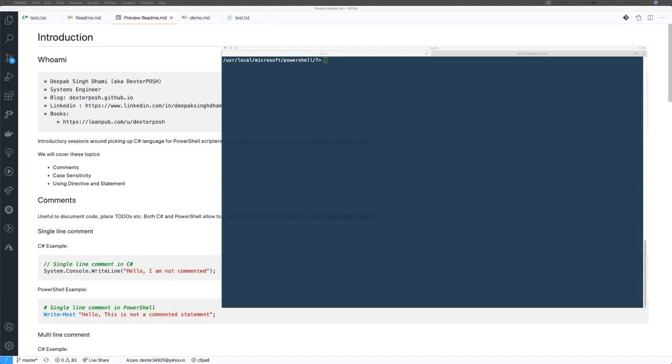And I have with myself Pratik, who will be speaking later. Pratik. Hey guys, good afternoon. Yep. So my name is Pratik Singh, and I work with Deepak, and I usually write a lot on PowerShell. And now I've started my journey in C# as well. And so I thought it would be a good idea to team up with Deepak and start this PowerShell to C# series. Back to you, Deepak.